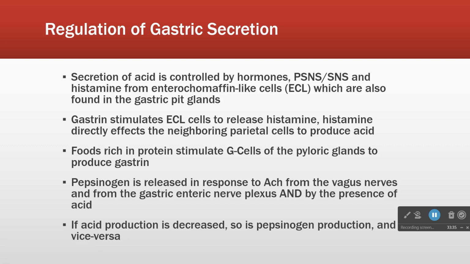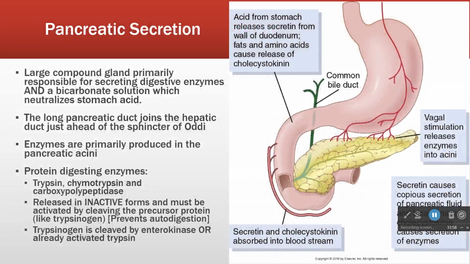The other thing it does is denature proteins, right? So proteins are these big tangled up complex shapes. If we put them in acid, most proteins uncoil, right? And by uncoiling, it makes it easier to clip the amino acids off, right? So those are the two primary reasons that we have our acid secretion in the first place.